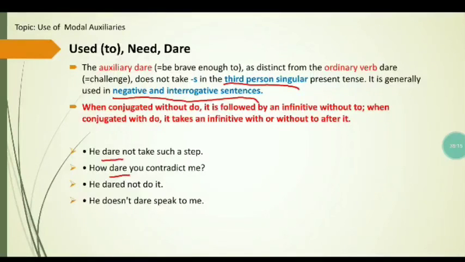So these examples must be practiced in order to learn the use of need, the use of dare, and the use of used to. These are a bit difficult, but you will learn them with practice.